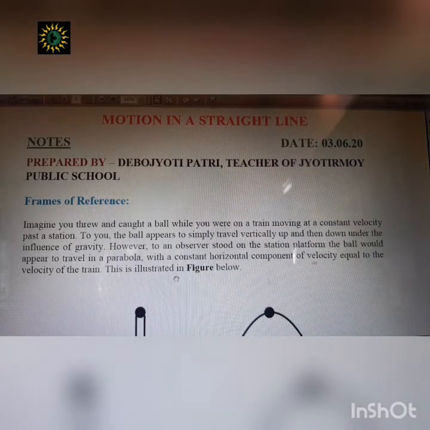Today we will discuss the third chapter, which is motion in a straight line. We have already completed two chapters. One is the physical world, the second is measurement units and measurement, and the third one is motion in a straight line. And now the main part of physics is coming. So be prepared and be very careful.